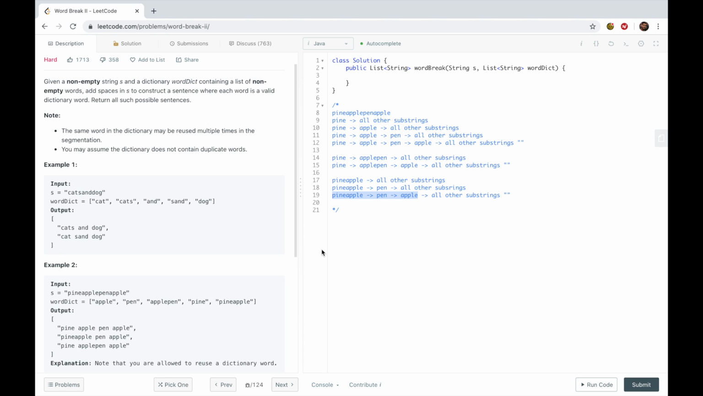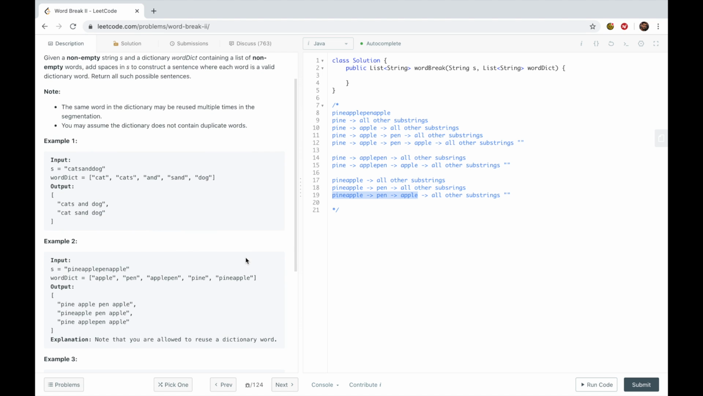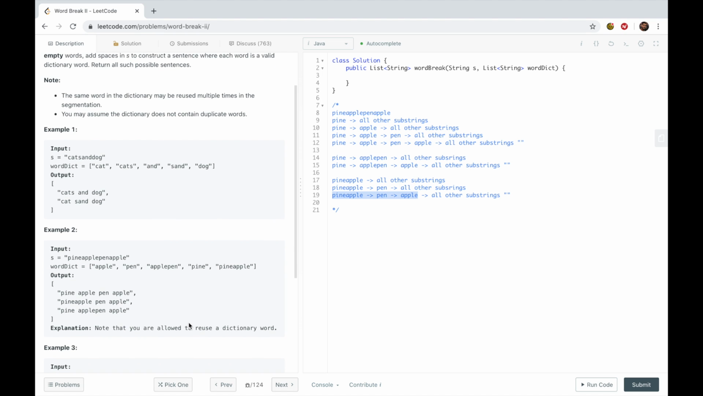So, what's an important thing to note about this? The main thing to know is that we are allowed to reuse a dictionary word. That is a huge hint into one way to optimize the solution that we're going to be doing. It's memoization. We're going to say, well, we've seen apple, for example, before. So we can just say if apple is in the string, just return it back to us. That'll save a lot of processing time, things like that.